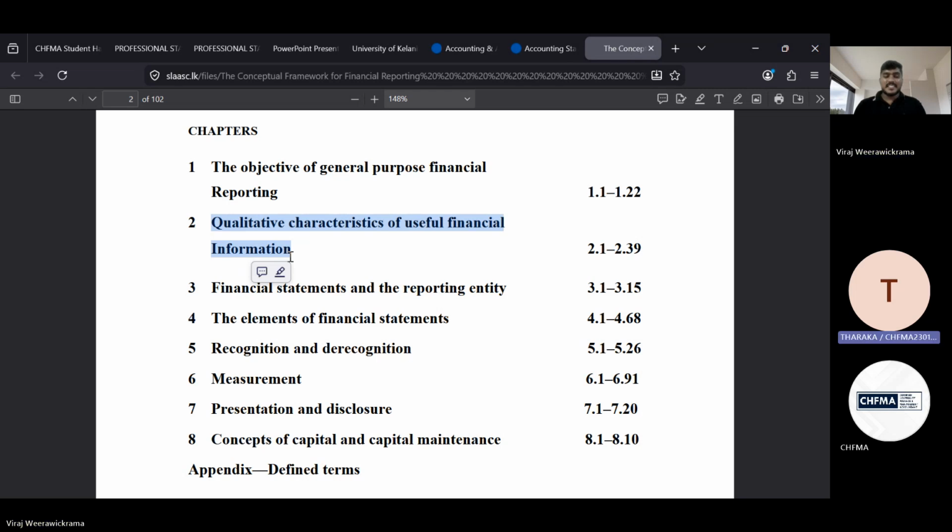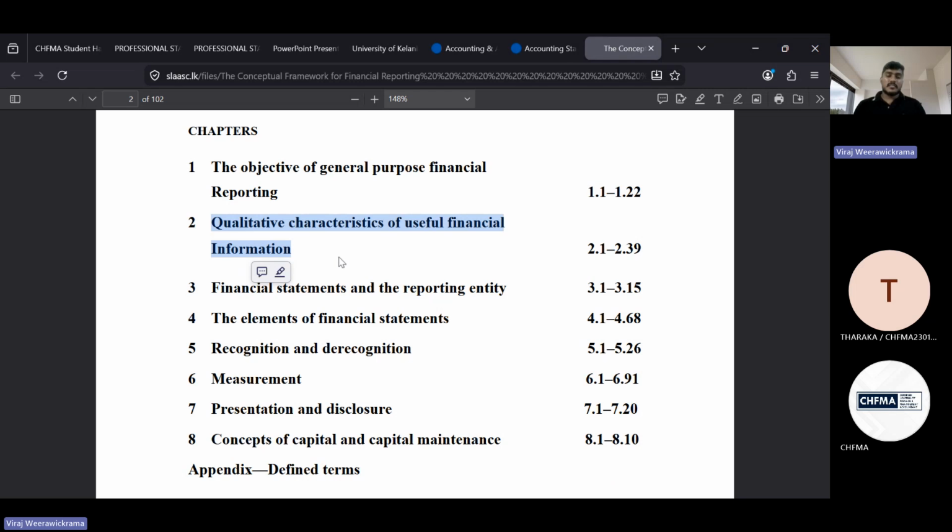Any idea? Yes, sir. The enhancing and fundamental qualitative. Yes, exactly. I think we met earlier as well, right, Tarek? Am I correct? Yes, sir. Yeah, under the previous level we met, if I'm not wrong. Yes, good.